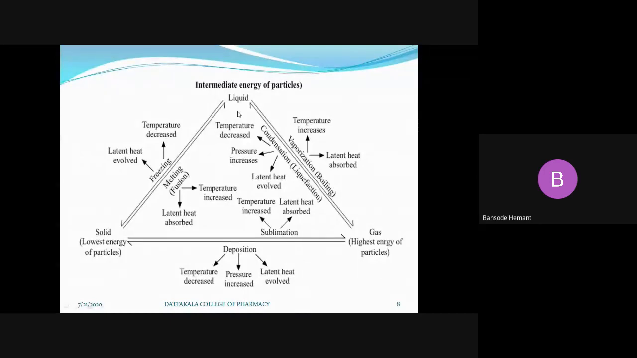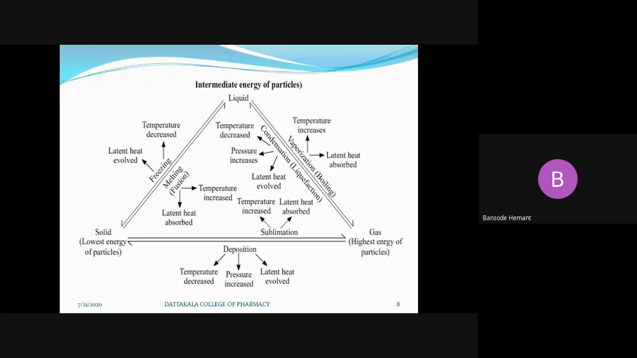Again, that liquid we can convert into solid by decreasing the temperature. We put the liquid into the refrigerator, which means we provide a low temperature. We are decreasing the temperature of that liquid, and as we decrease the temperature, automatically the kinetic energy is reduced, the substance becomes a low energy substance, and it converts into solid.